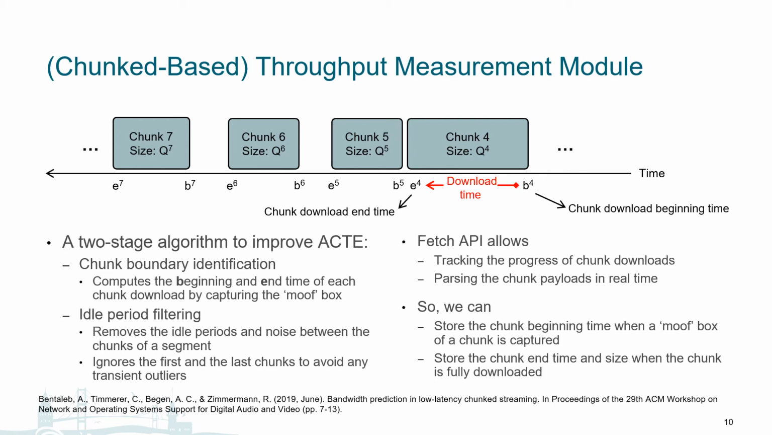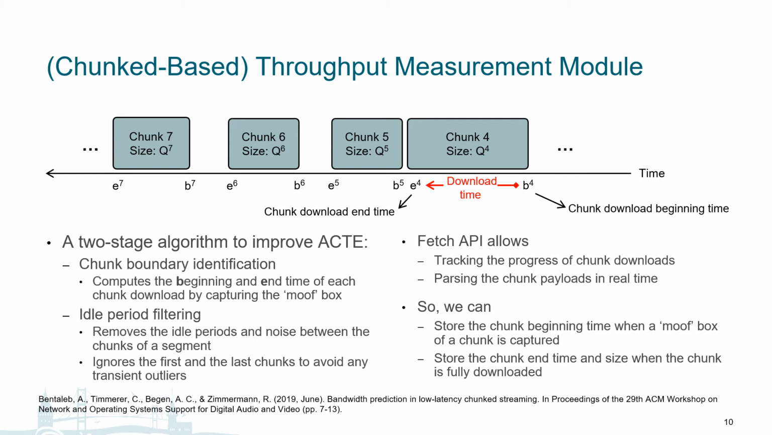Hence, we propose a two-stage algorithm that uses the latest fetch API to improve over ACTA. In the first step, chunk boundary identification, the algorithm identifies the beginning and the end time of each chunk downloaded by capturing the moof box in fragmented MP4 data. Then, thanks to the fetch API, our algorithm is able to use the streaming response body object, which allows us to track the progress of chunk downloads and parse the chunk payloads in real time.